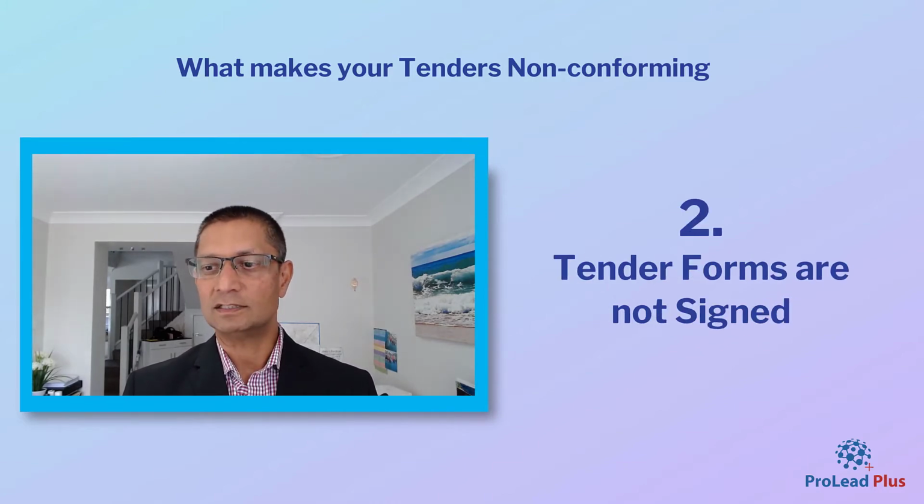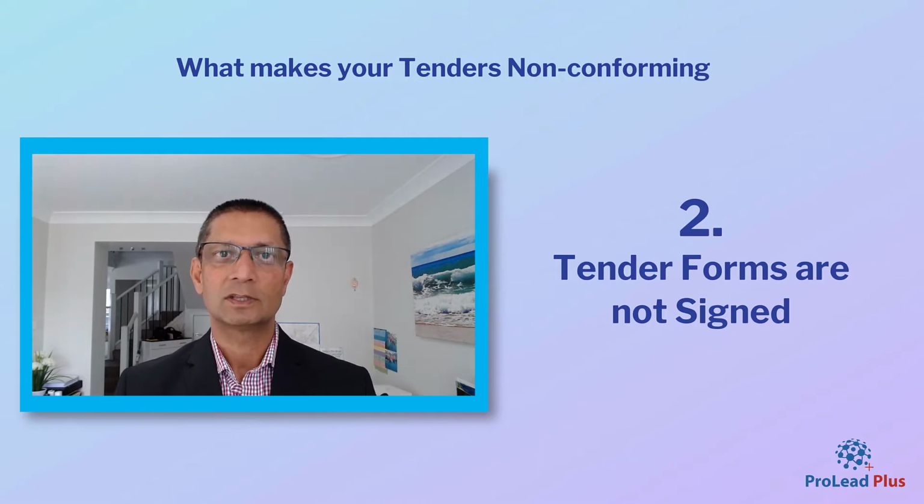Number 2 is the tender forms are not signed. You'd be surprised how many times tenderers rush through the tenders and they don't actually sign the tender forms. Effectively, if you do not sign the tender forms, then your tender is not really valid. So you do want to make sure that the tender forms are signed.